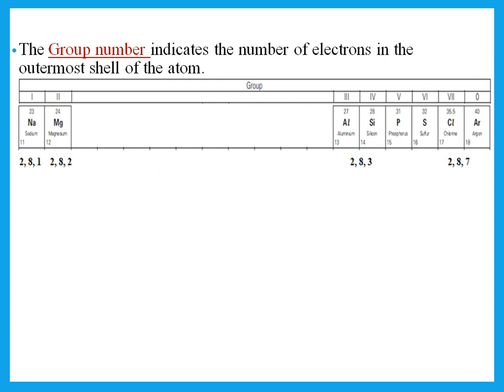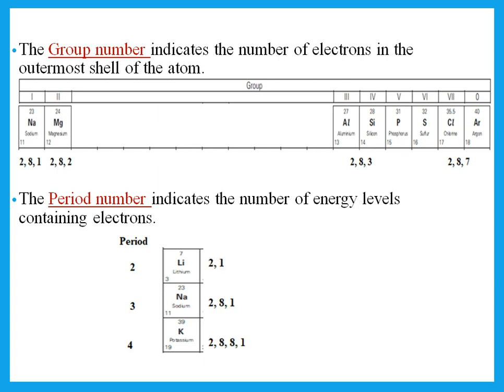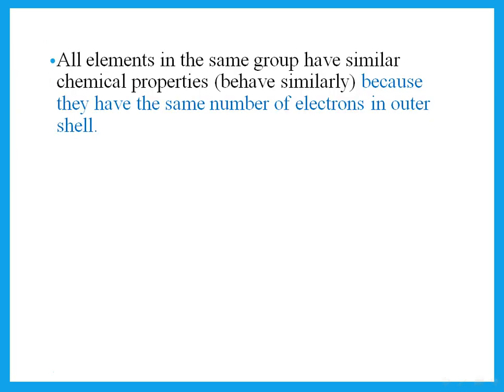So the number of the group is the same as number of electrons in outer shell. Now the number of the period indicates the number of shells or the number of energy levels. So lithium is in period 2. If you distribute its electrons, you'll find that it has 2 energy levels. Sodium is in period 3, has 3 energy levels, and so on.